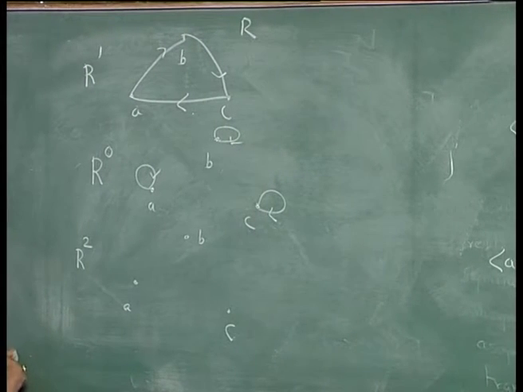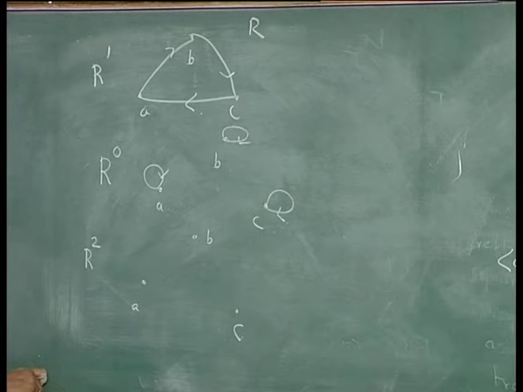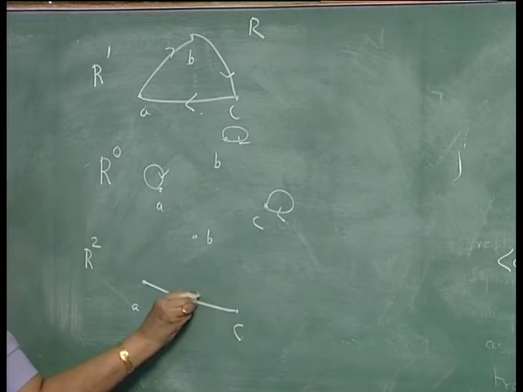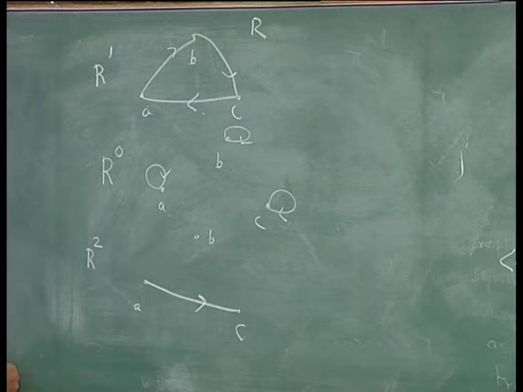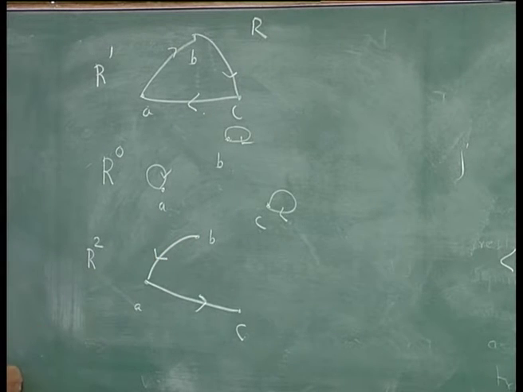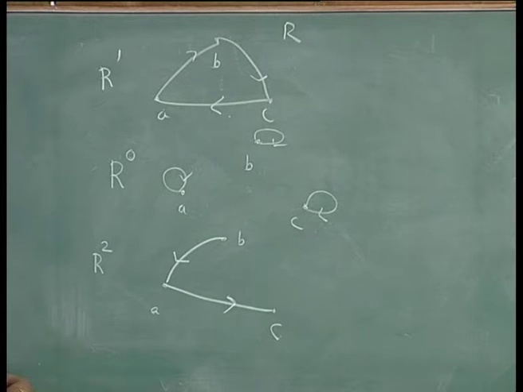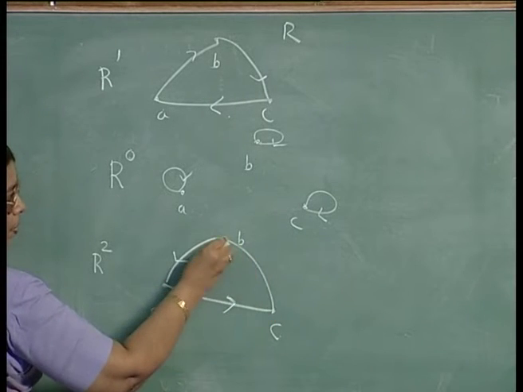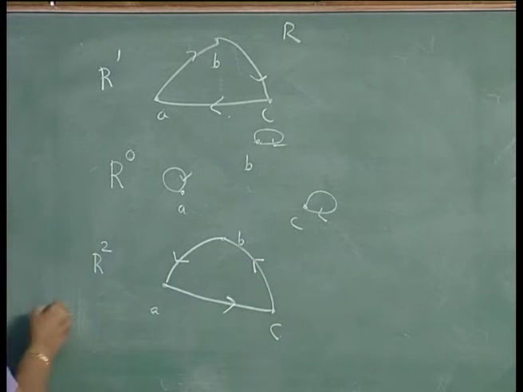So, there is A to B and B to C and that will be combined as A to C. There is an arc from B to C and then C to A. So, there will be an arc from B to A, and there is an arc from C to A and A to B. So, there will be an arc from C to B. So, R squared in this case is represented by this one.